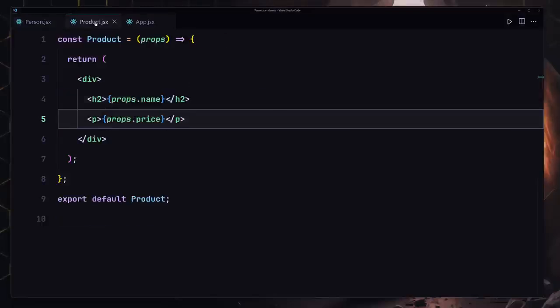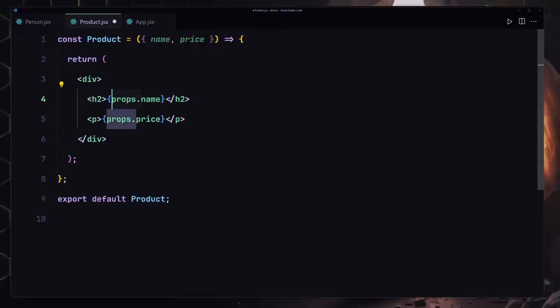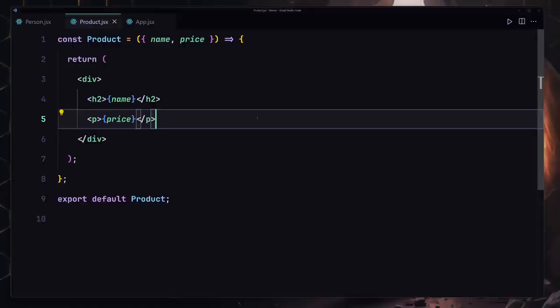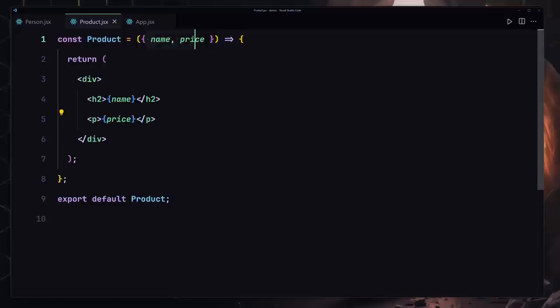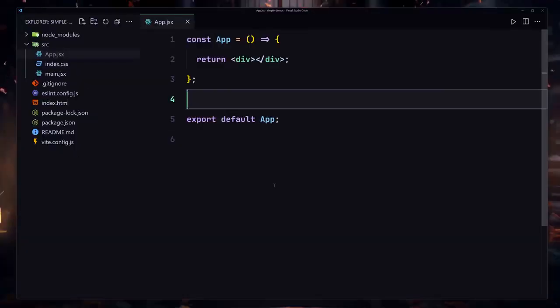Next we have to go into the product and remove this props from there, and we're going to be destructuring the name and also the price. Okay, so now I'm going to select this props once again, hit Control D and remove that, save my file, and now we are getting exactly the same thing. So yeah, this is how we are going to be providing props, this is how we are going to be destructuring them, and this is how we are going to be using them inside our components.